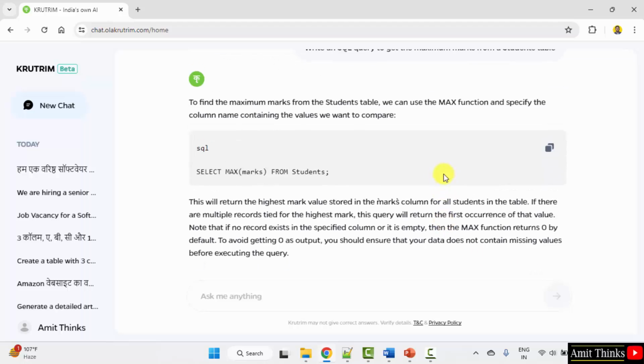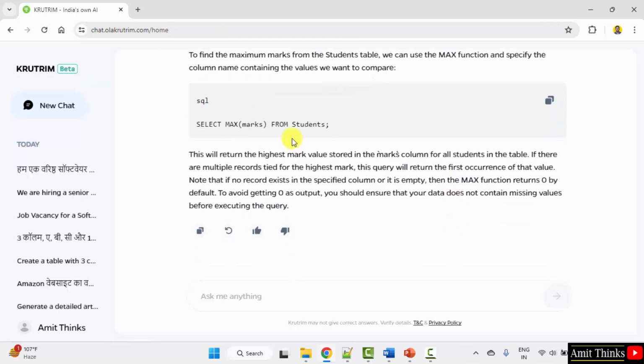So here it is with the explanation. You can copy the query from here and the complete text also from here. Okay. Now let us see the second example.